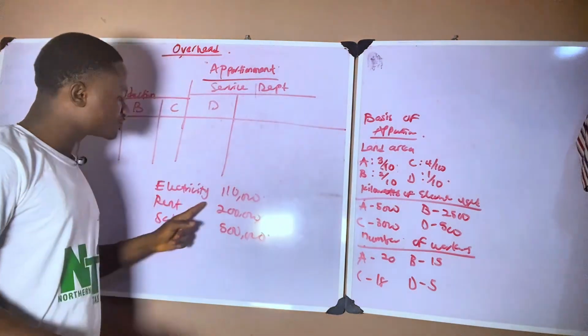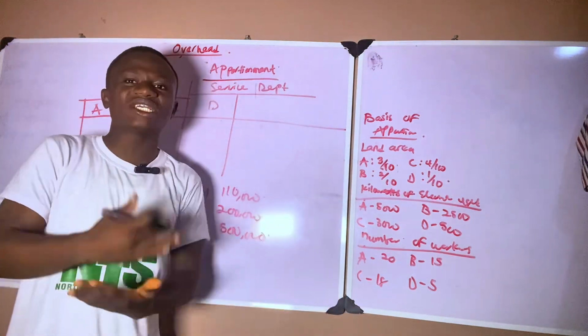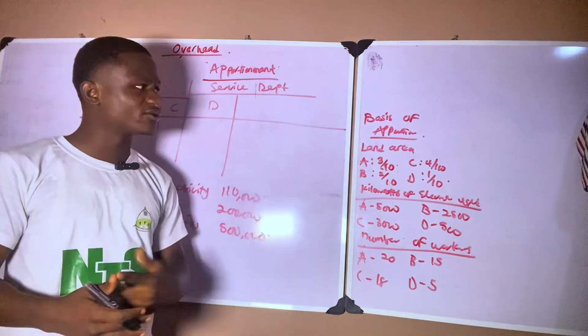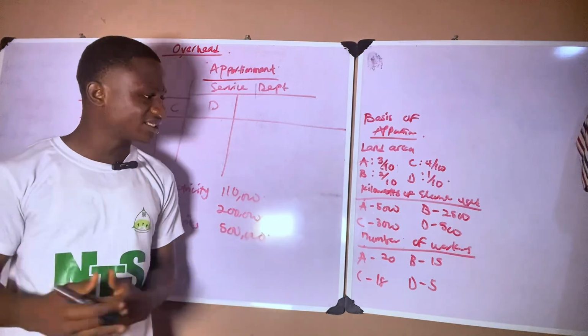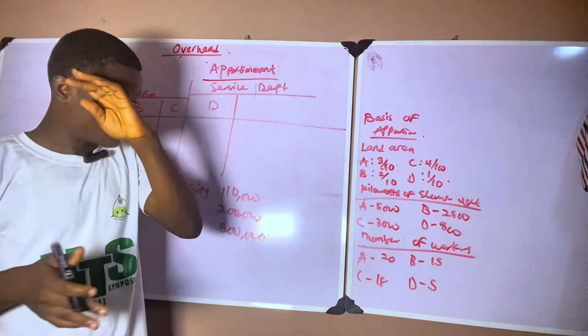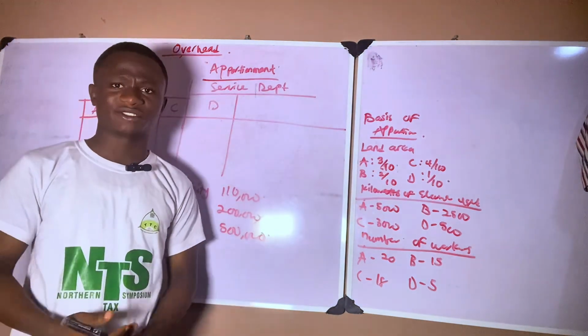Now, the question is electricity. What is the best suit to share electricity among all these costs? If you agree with me, is it land area? Does electricity have anything to do with land area? Is it number of workers? The best thing that suits sharing electricity is kilowatts of electricity used in each department.